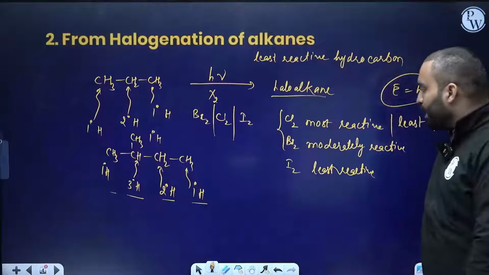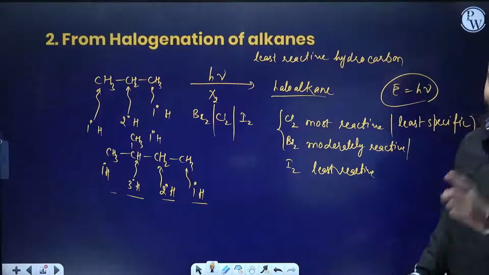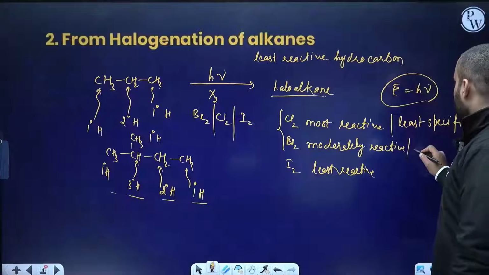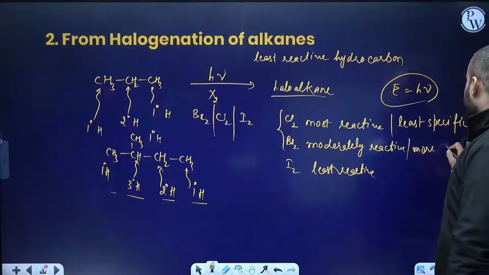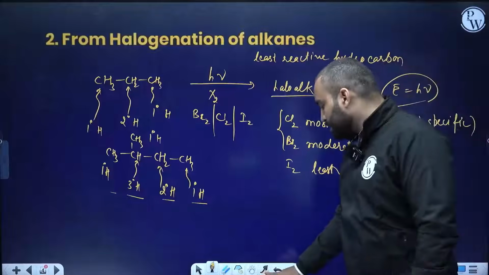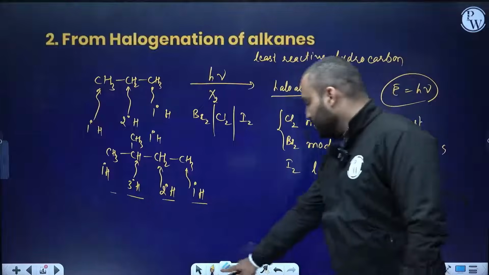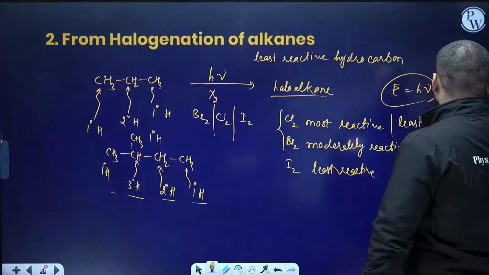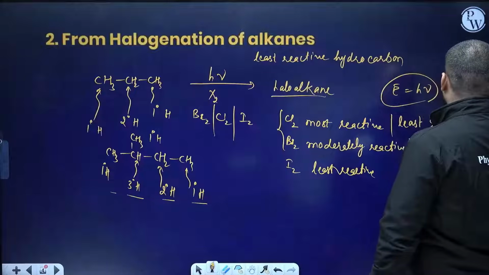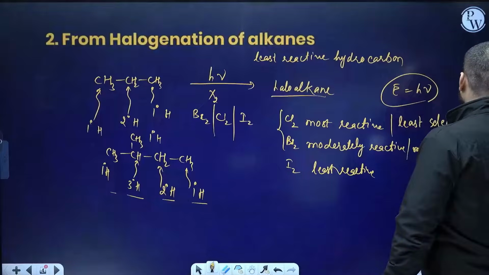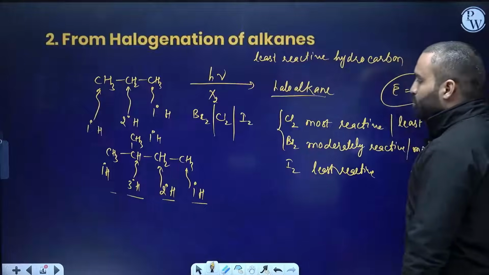It won't wait. But Br2, which is moderately reactive, is more selective. So we should write selective instead of specific. More selective. So they will select which hydrogen is to be substituted.